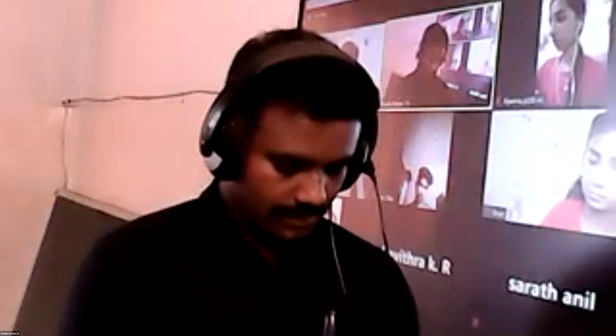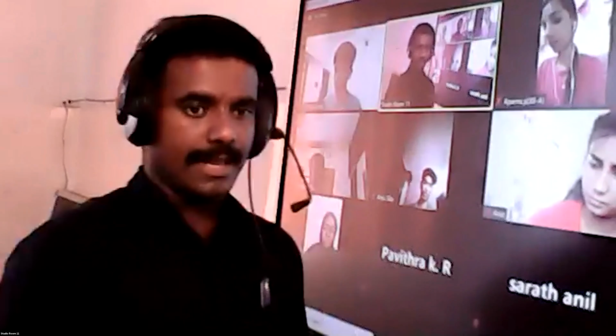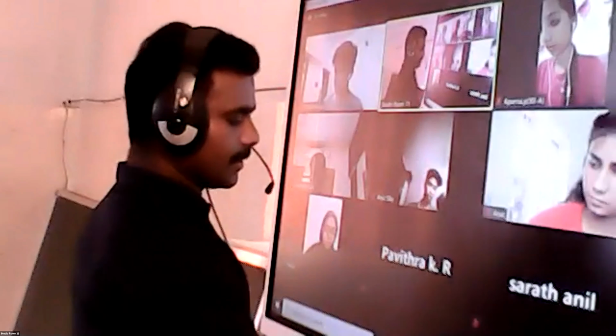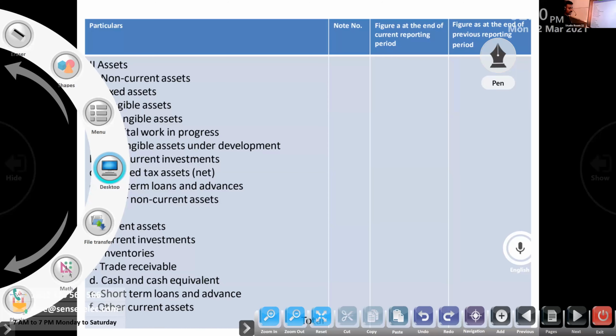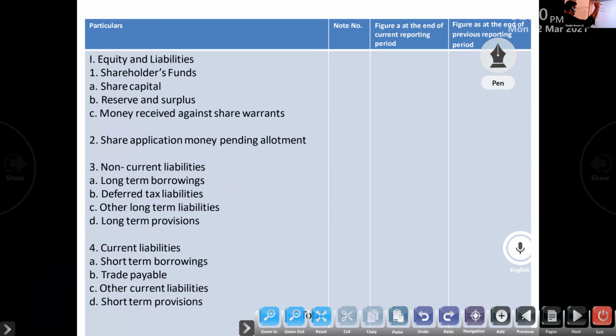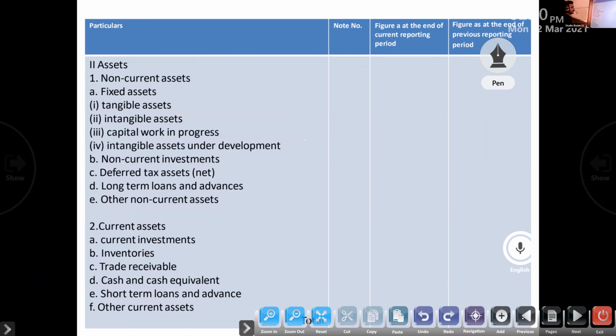We have seen the format of the balance sheet. Under that, I explained the liability side items. Today I am going to write the items related to assets. The last item we wrote was the short-term provision.